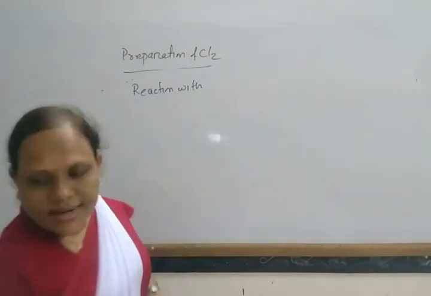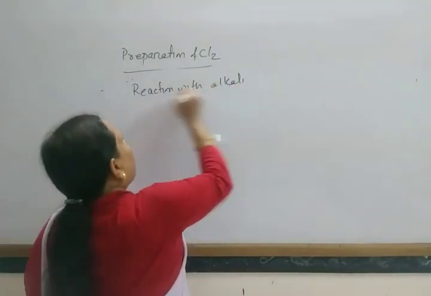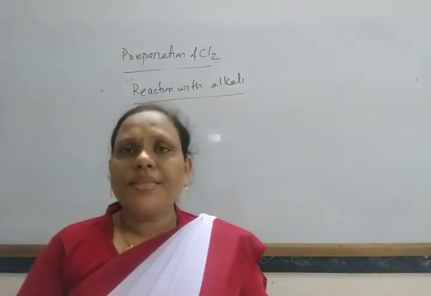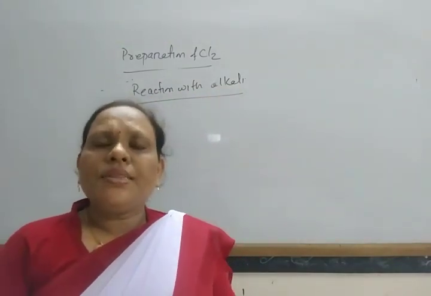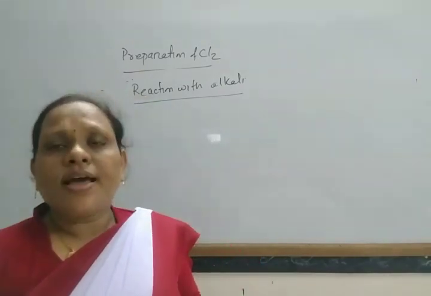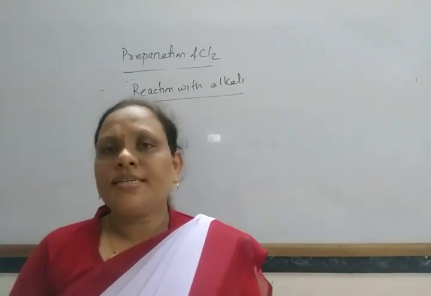Next, reaction with alkali. Chlorine reacts differently with alkali. With cold dilute alkali it reacts one way, and with hot concentrated alkali it reacts differently.